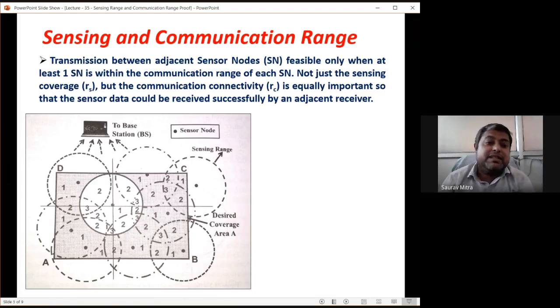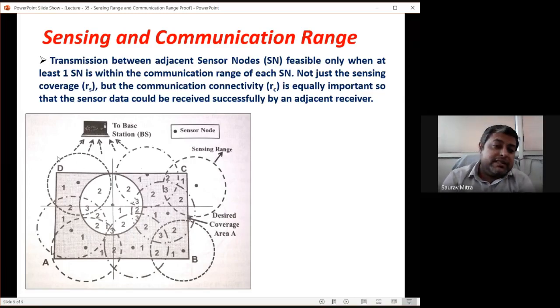So for every sensor node, its position and the sensed data are both sent to the base station. The base station doesn't know the ABCD area, but it gets to know the ABCD area by means of all these 9 different sensor nodes. The base station knows that this sensor node is sensing the area which is a corner of the ABCD area.